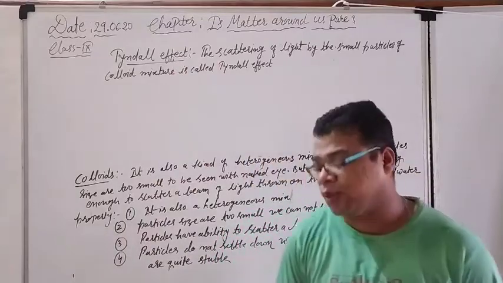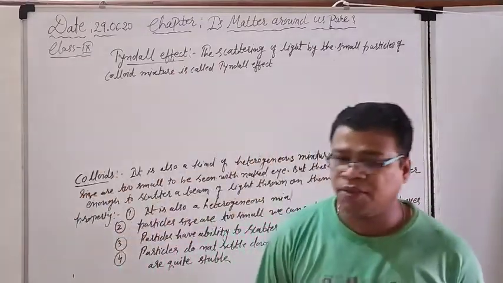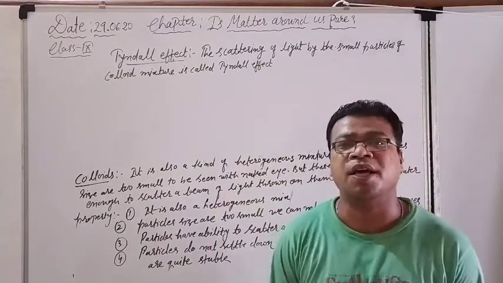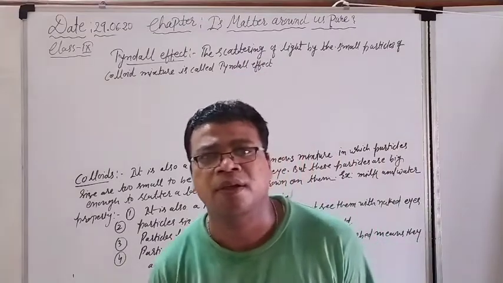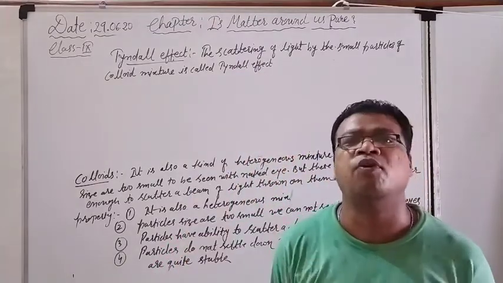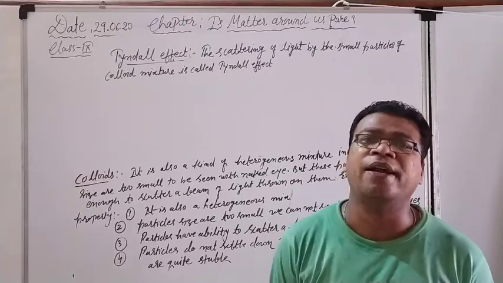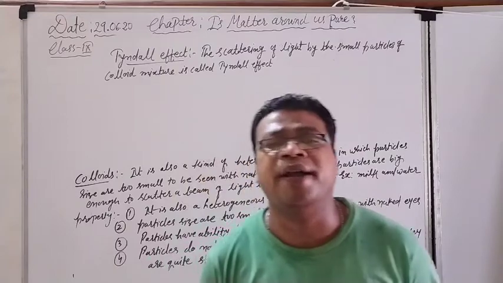So many examples you can see. For example, you can also observe this effect sometimes when some small holes are present somewhere in a roof, suppose a tin shed. Wherever there are small holes, light will find its way.